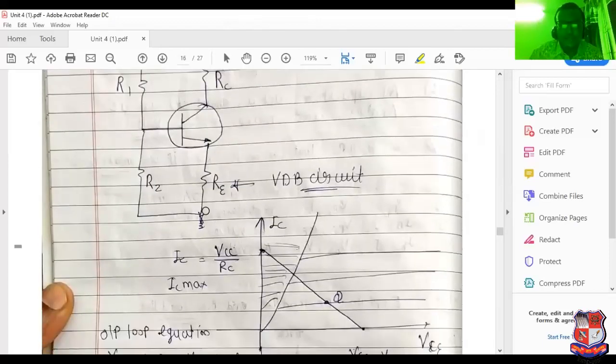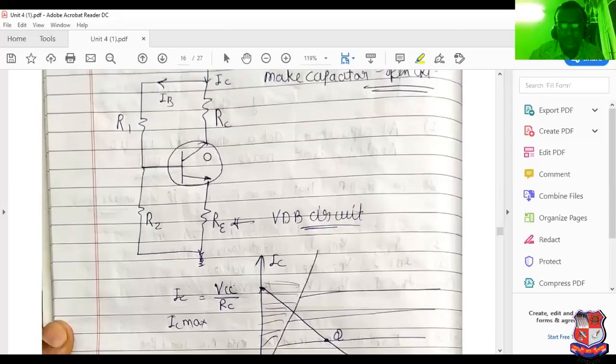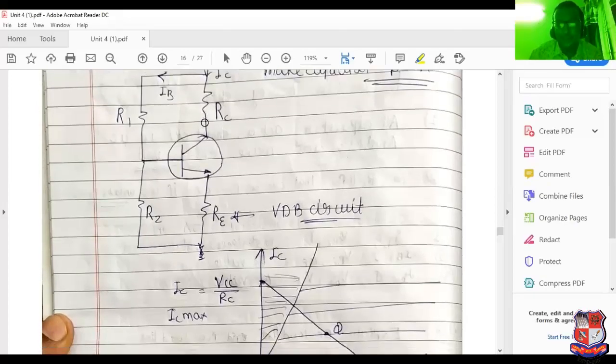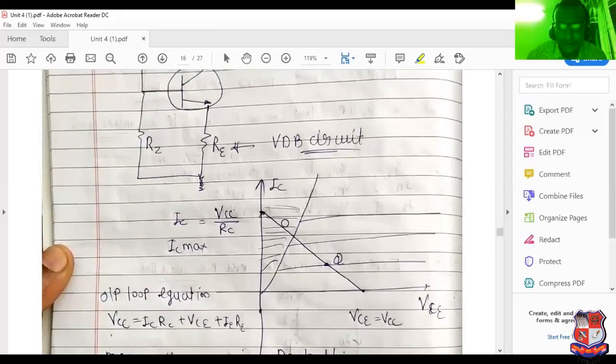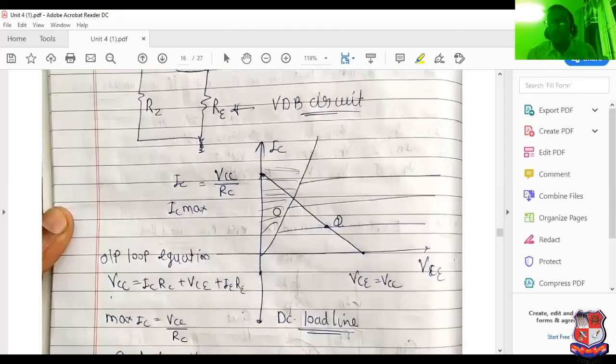Now see this R1 resistor, R2 resistor, RE resistor, and RC resistor. If you sketch the DC load line, it is simply a concept of chapter number 2, which the VVP Engineering College electrical branch students already discussed in the class. Or you can refer to my previous lecture, where I also represented the DC load line.